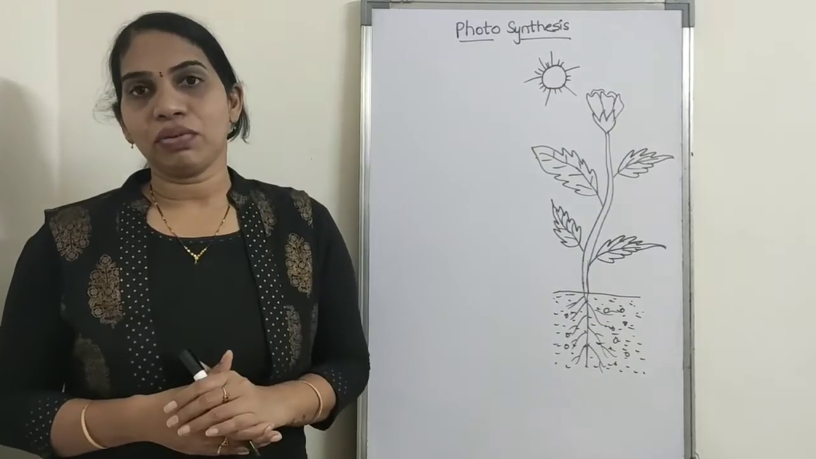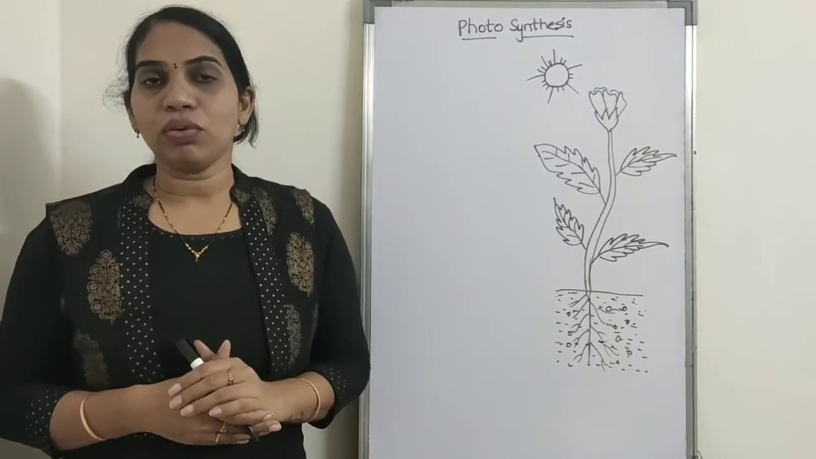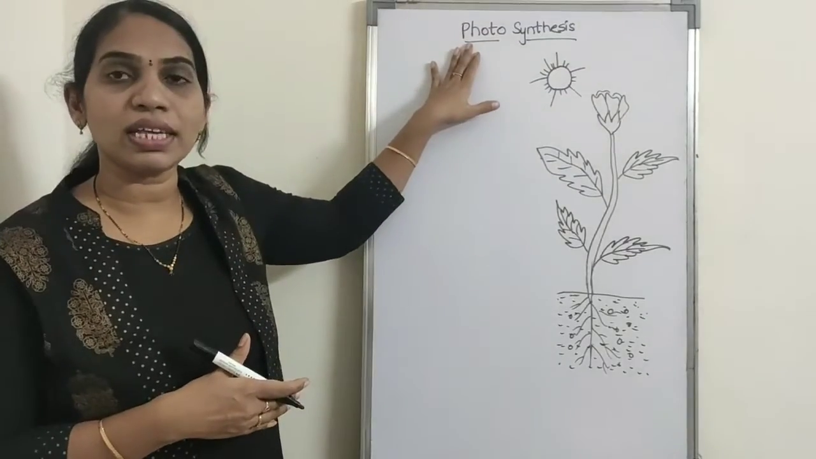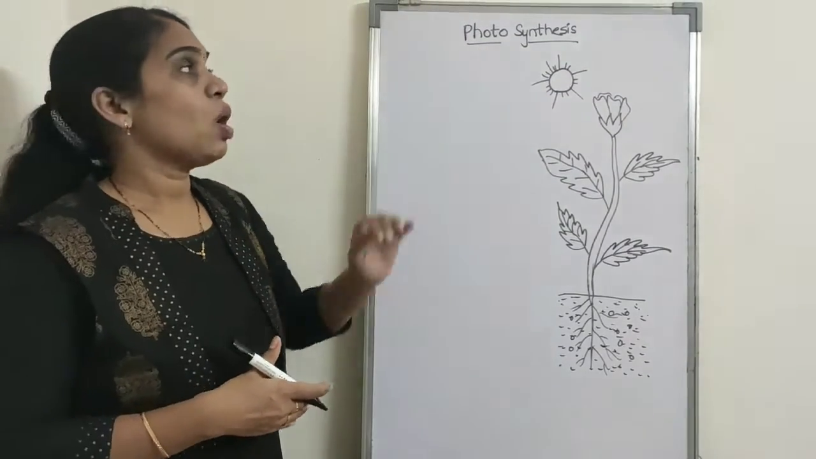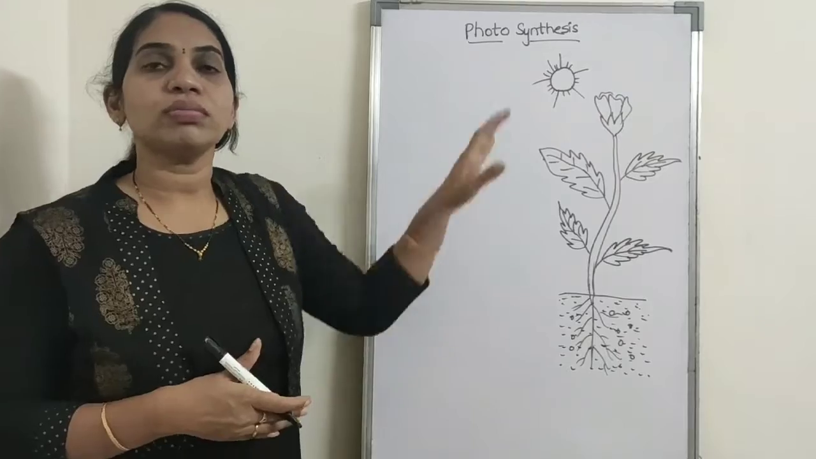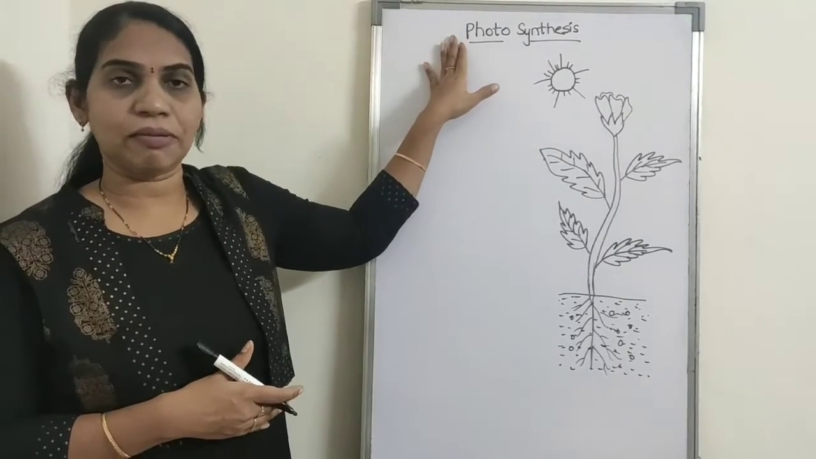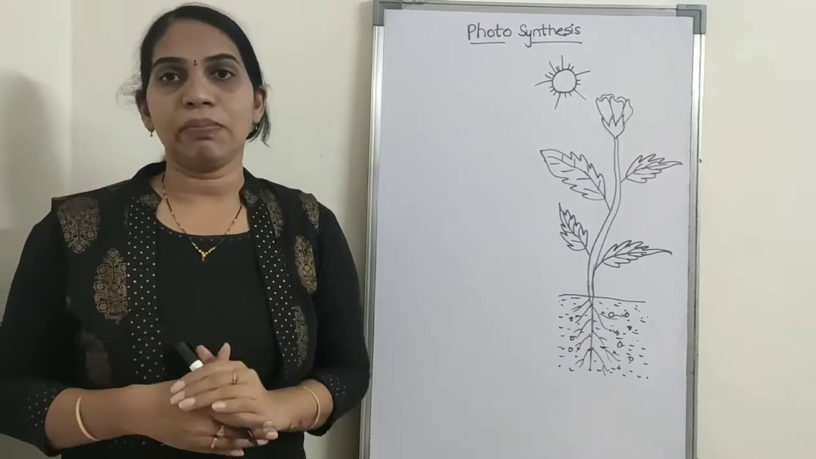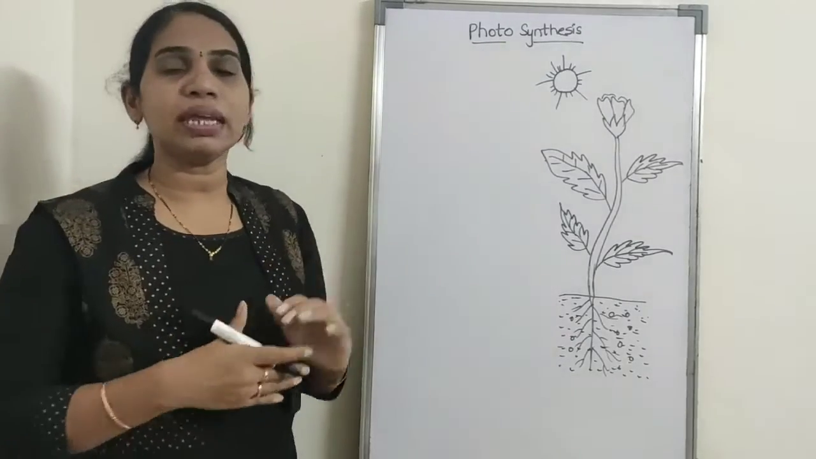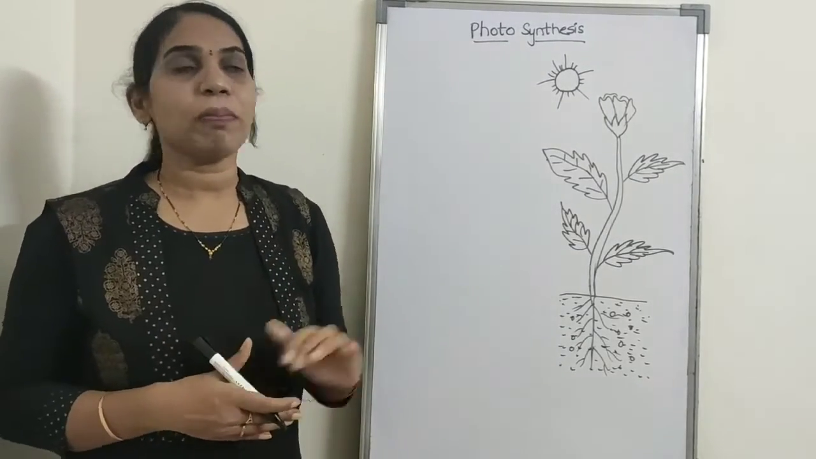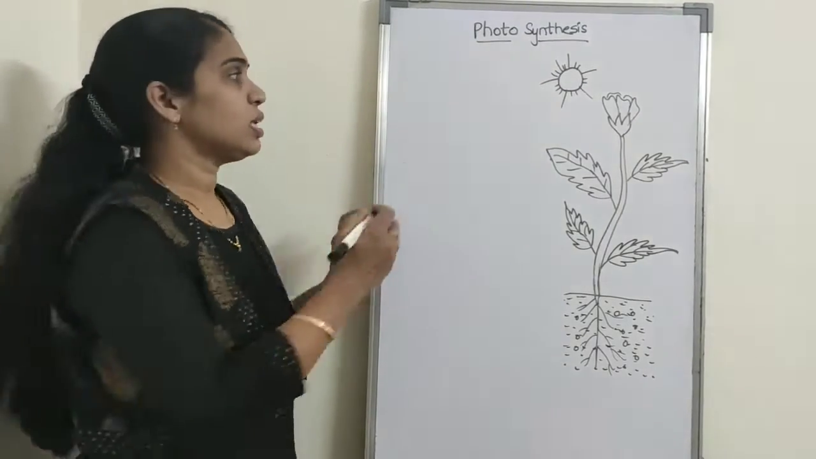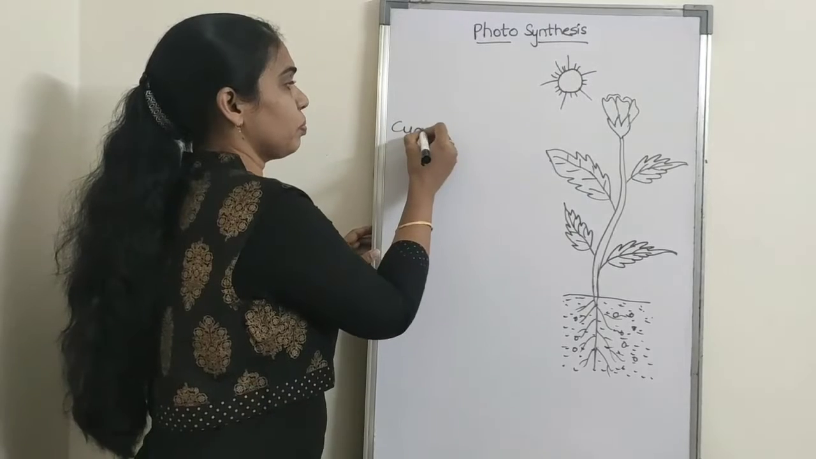How do they obtain food? Plants obtain food by preparing it on their own, by a process called photosynthesis. All green plants can perform photosynthesis. It is the most important activity in all green plants. Not only green plants, some bacteria also perform photosynthesis. Those are called cyanobacteria.